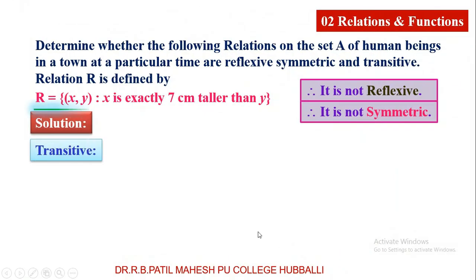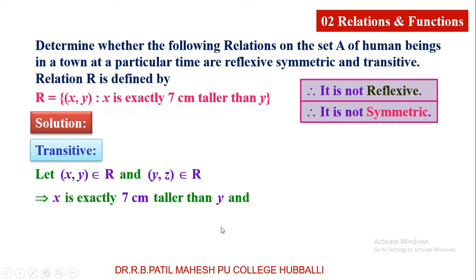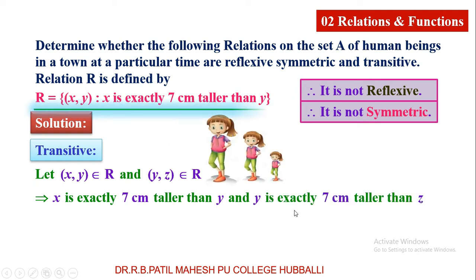Next, the third one, transitive. Let (X, Y) belong to R and (Y, Z) belong to R. Meaning of these two ordered pairs according to the given relation: X is exactly 7 centimeter taller than Y, the first ordered pair, and the second ordered pair (Y, Z) belongs to R means Y is exactly 7 centimeter taller than Z. You can observe the diagram here. X, Y, Z. X is taller than Y. Y is taller than Z.